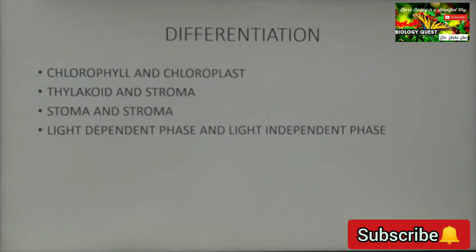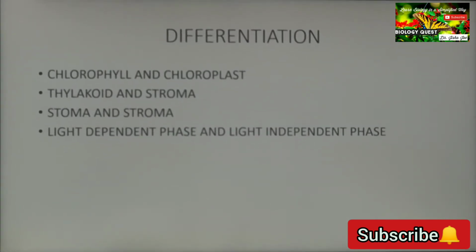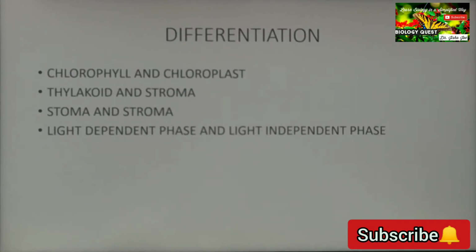Now, what are the products of light dependent phase? ATP, NADPH and oxygen. Whereas in light independent phase, the product is glucose. The energy rich compounds ATP and NADPH are used for the conversion of carbon dioxide to glucose in the light independent phase.